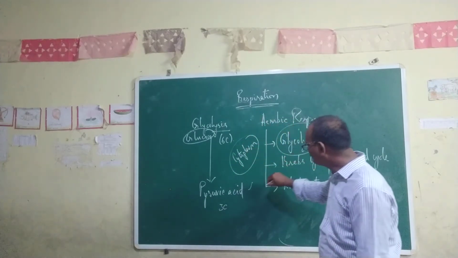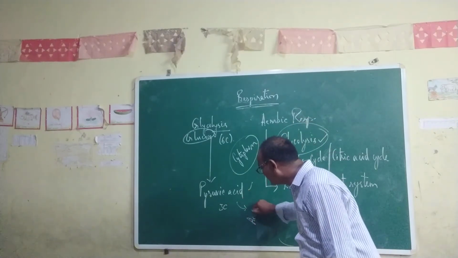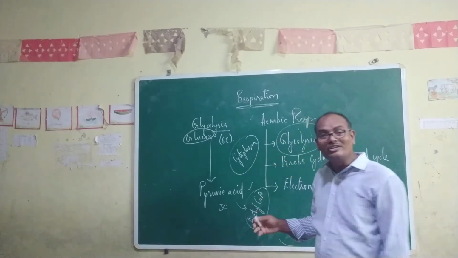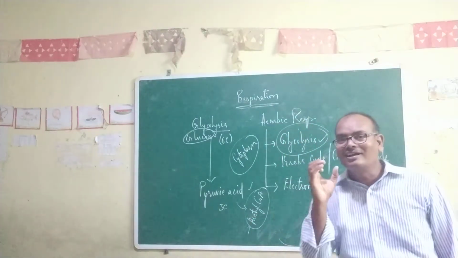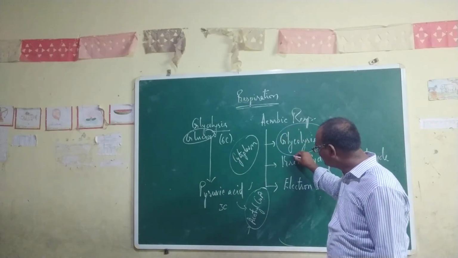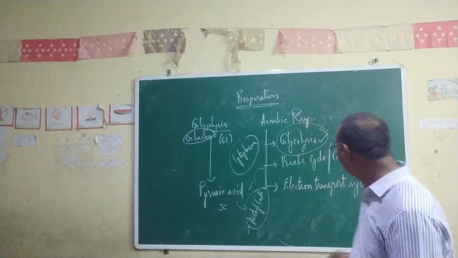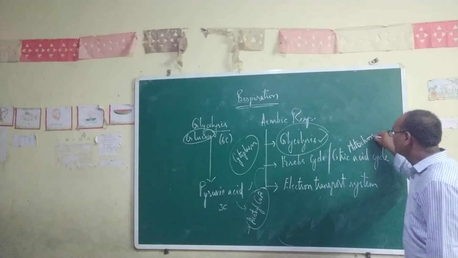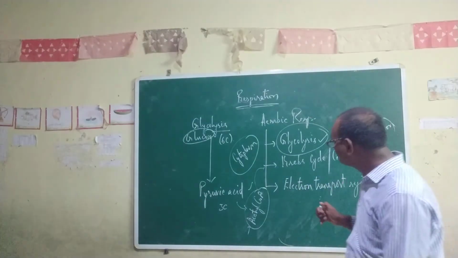This pyruvic acid now will be converted into acetyl coenzyme A. Acetyl coenzyme A is another intermediate substance, the connecting link between glycolysis and the second step, that is the Krebs cycle. The Krebs cycle takes place in the mitochondrion.